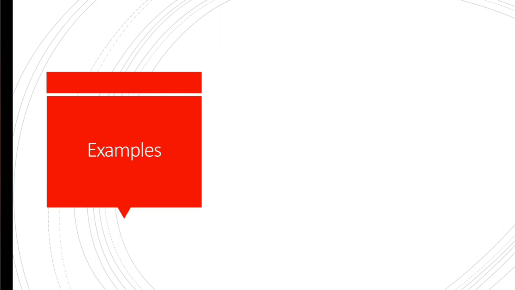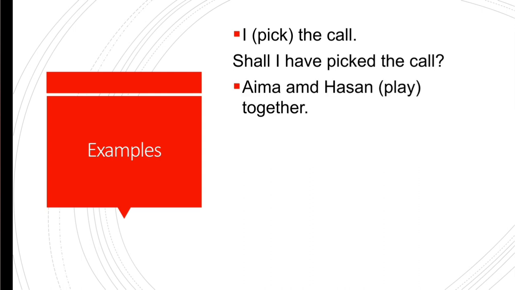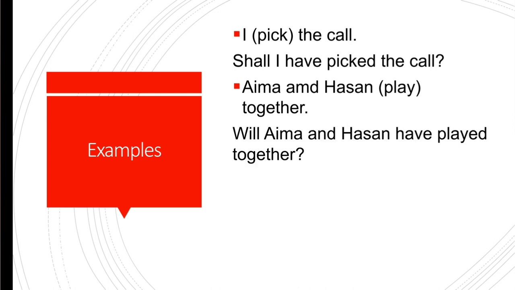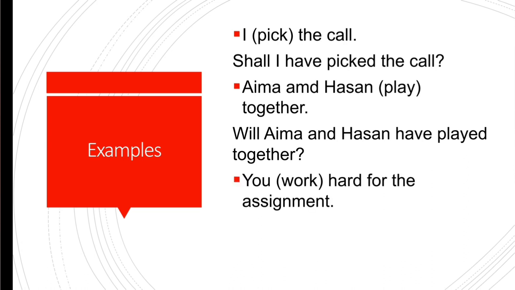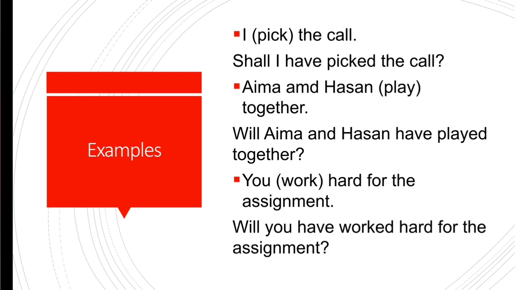Let's come back to the examples of interrogative sentences. I picked the call. So we are going to use here shall. Shall I have picked the call? Aima and Hassan play together. Will Aima and Hassan have played together? You work hard for the assignment. Will you have worked hard for the assignment? At the end, don't forget to put the mark of interrogation.